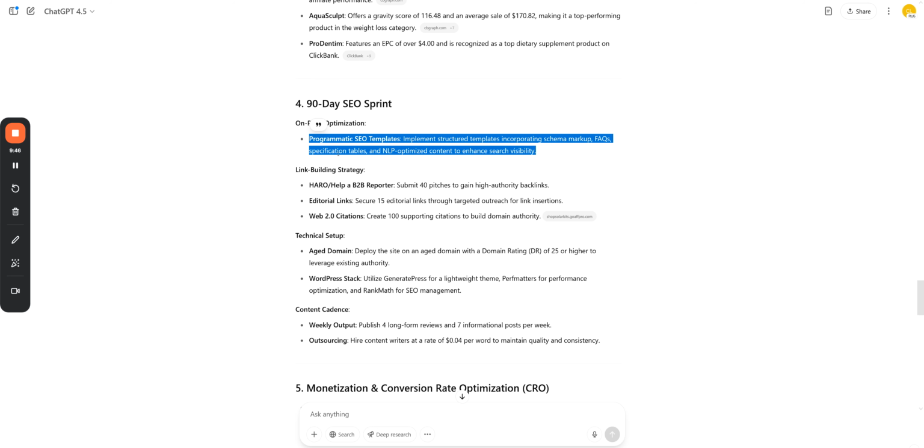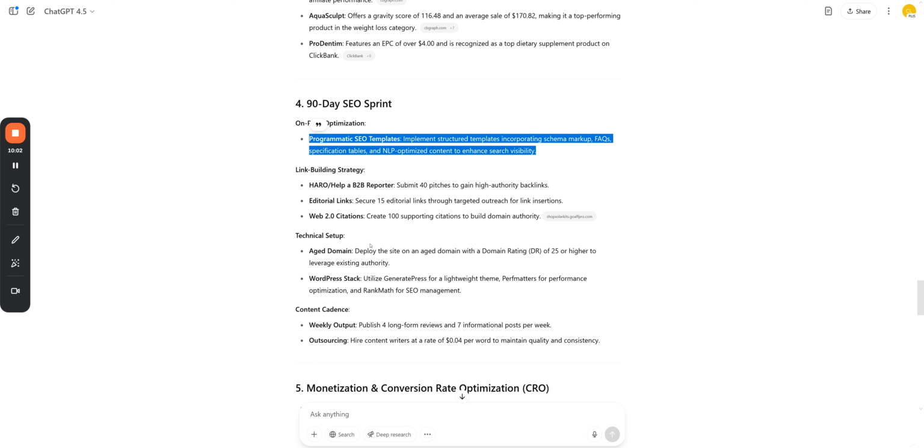Link building strategy, the same thing. You take this and expand on it as a step-by-step plan. Technical setup, age domain. You could go this route. It gives me some more information on that. I wouldn't worry too much about an age domain.